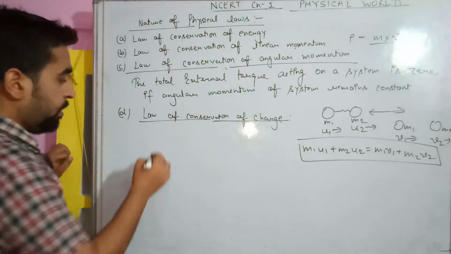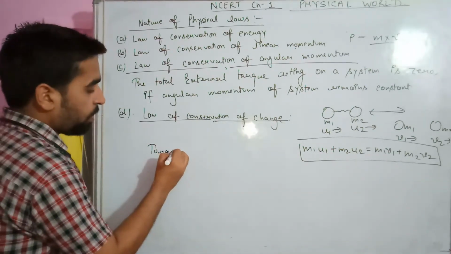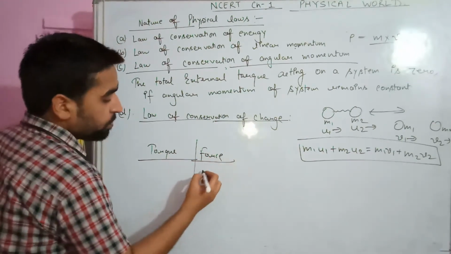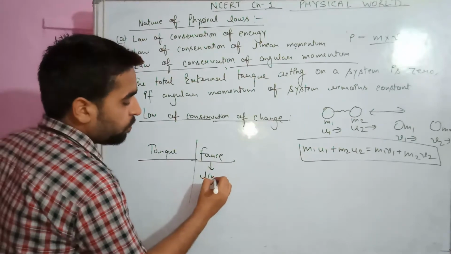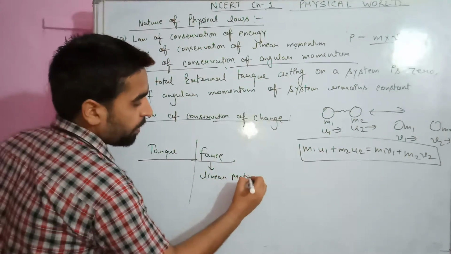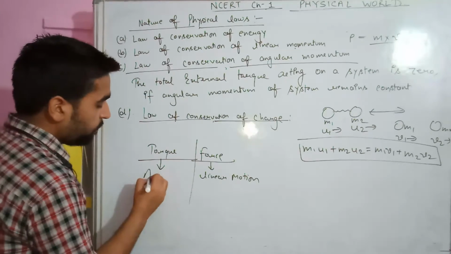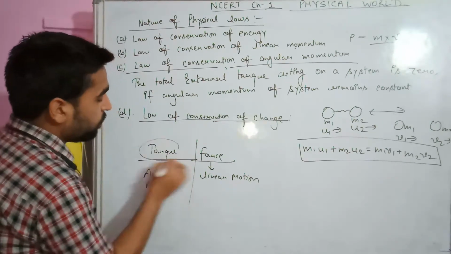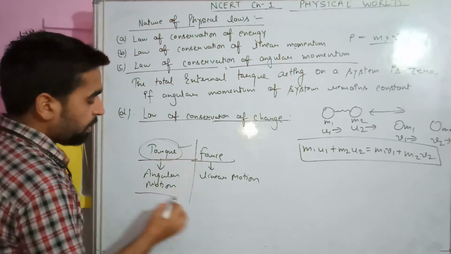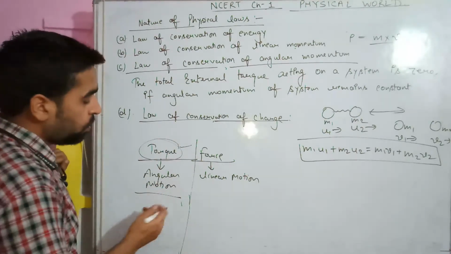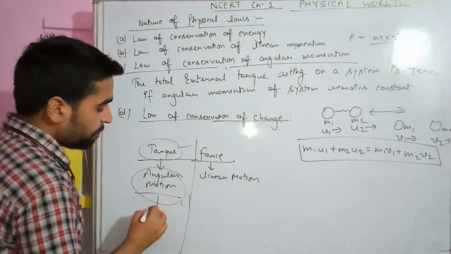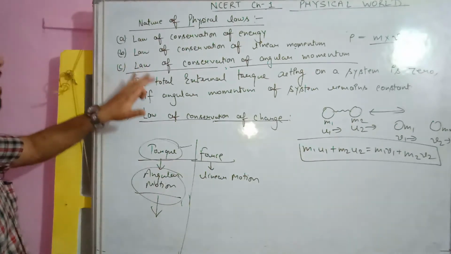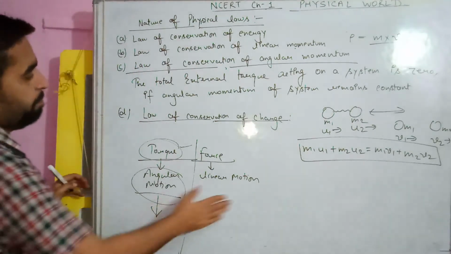What is torque? There is a difference between torque and force. Force on our body always gives rise to linear motion, okay, and torque always gives angular motion. So when torque is zero, then is angular motion possible? No. And if angular motion is not possible, then angular momentum will be zero. Okay, so this is the law of conservation of angular momentum.